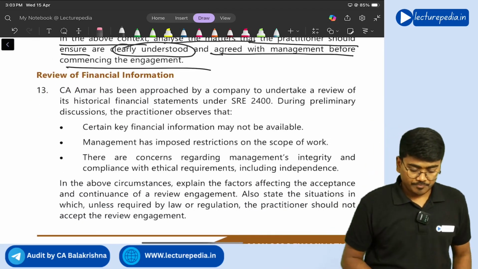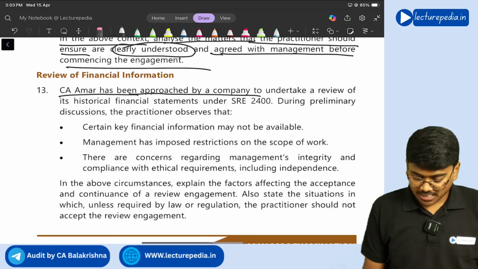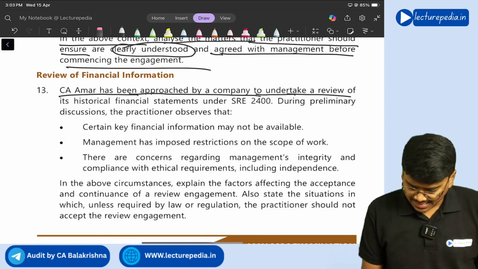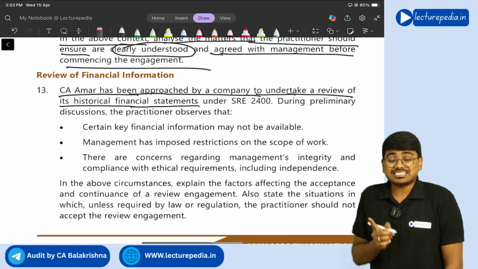Next, question number 13. CA Amar has been approached by a company to undertake a review of its historical financial statements. So this is review.